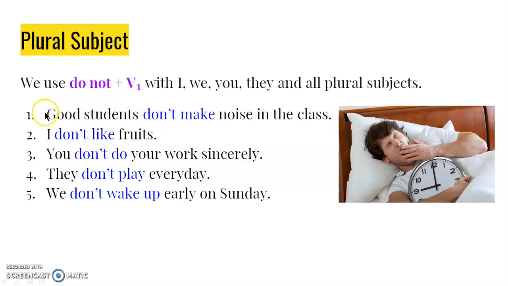Now what is the subject here? Good students is the subject, and it is a plural subject. So in case of plural subject, we have to use do not. The short form I'm using here is don't. V1 form of makes is make. So, don't make noise in the class.